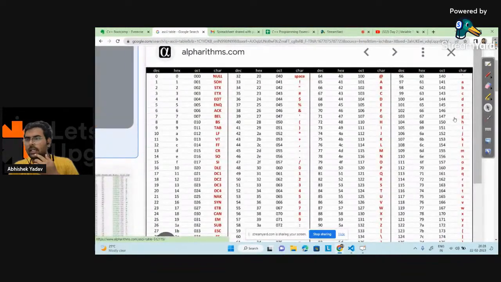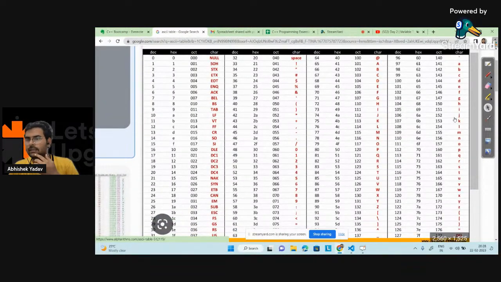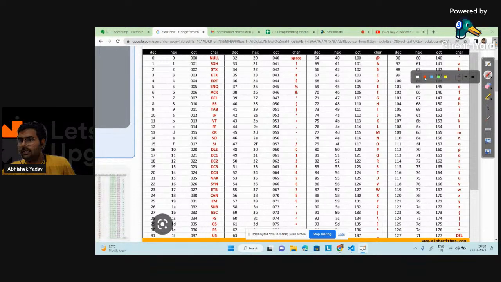So guys, you can see this table, right? Here you can see we have these characters. For A, the corresponding ASCII code is 97. For B, the corresponding ASCII code is 98.